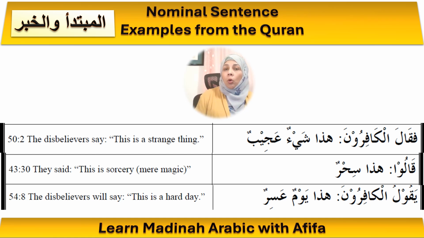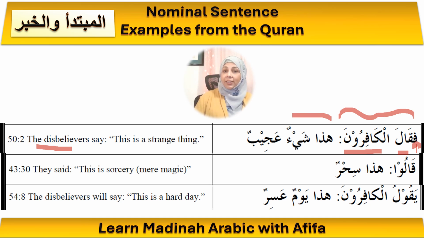Now, I know that you don't know a lot about verbs yet, but I have introduced you to some basic terminology on verbs. So here, faqala, qala is a verb and it means he said, and here fa is extra. It is a harf or a particle. It can mean then or so. Okay, and we said that whenever there is a verb, there is a subject, right? So here the subject is al-kafirun. So as you see in the translation, the disbelievers say. So here in this first part, you see a verbal sentence because it starts with a verb.